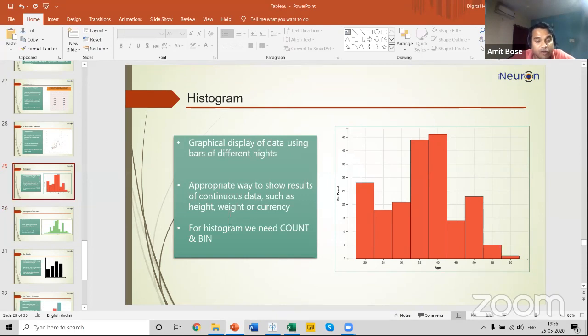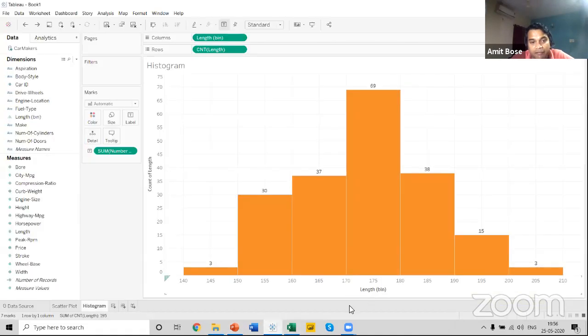So we can see, before I go to the bar graph, the third point that I missed to discuss with you is that for a histogram we need a count and a bin. You can see that over here, the moment I created a histogram, a count of the length in the y-axis has been created, and a bin has been automatically created in the dimensions. The same you can do for height also.